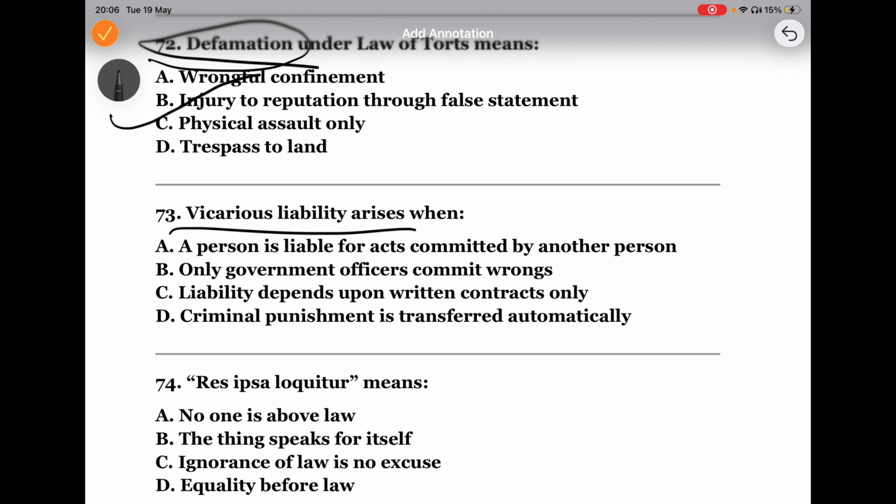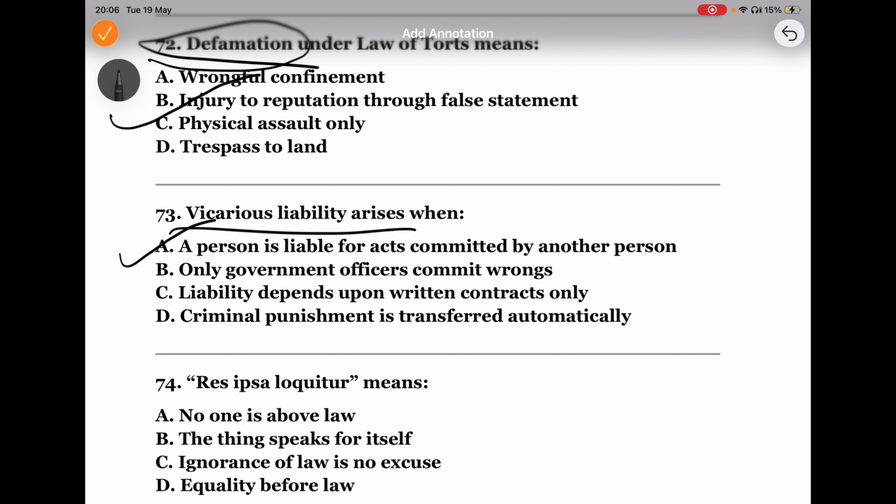Next one, vicarious liability. Now, one person is liable for another person's act. Okay, that is what the answer is. A person is liable for an act committed by another person. Sometimes one person becomes legally responsible for another person's act.